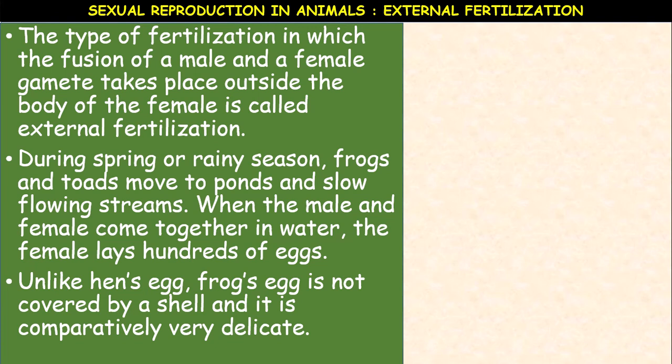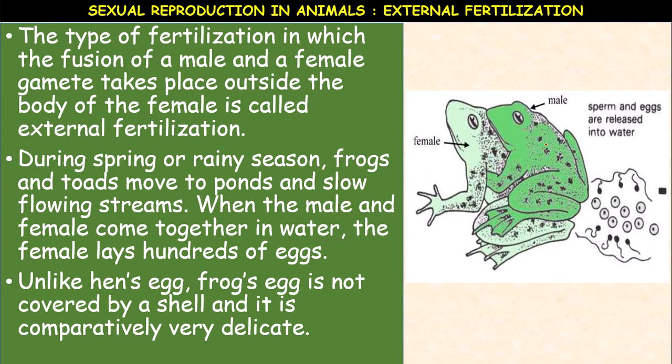The water acts as a medium, and the spermatozoa possess a tail by means of which they reach the egg and fertilize it. The fertilization takes place outside the female organism, hence it is called external fertilization. Unlike the hen's egg, the frog's egg is not covered by a shell and is comparatively very delicate. A transparent membrane is present, so the spermatozoa can easily fertilize the ovum.